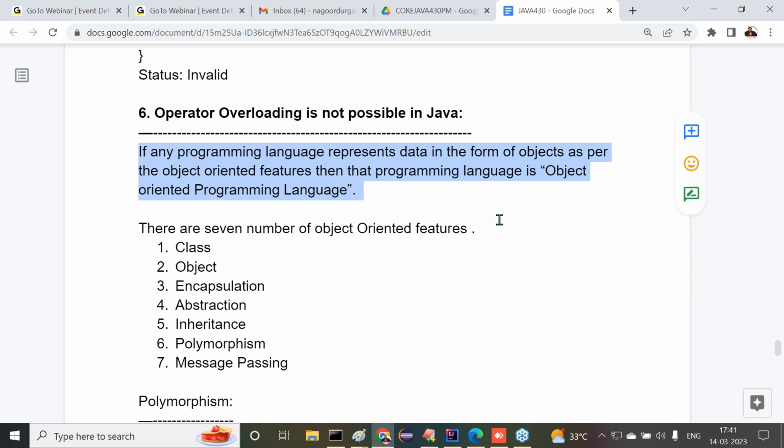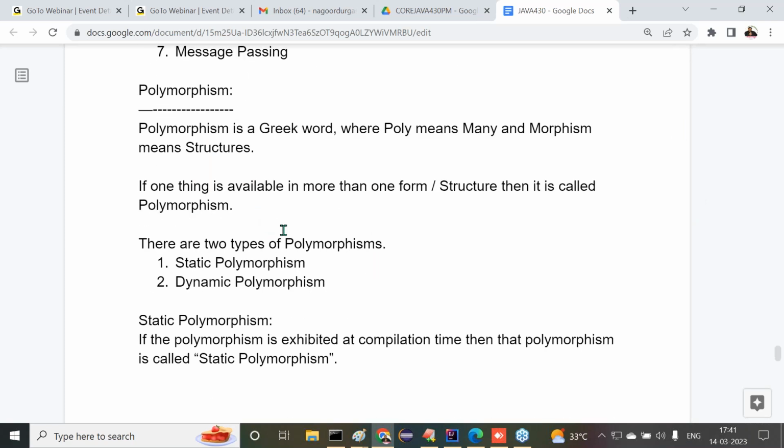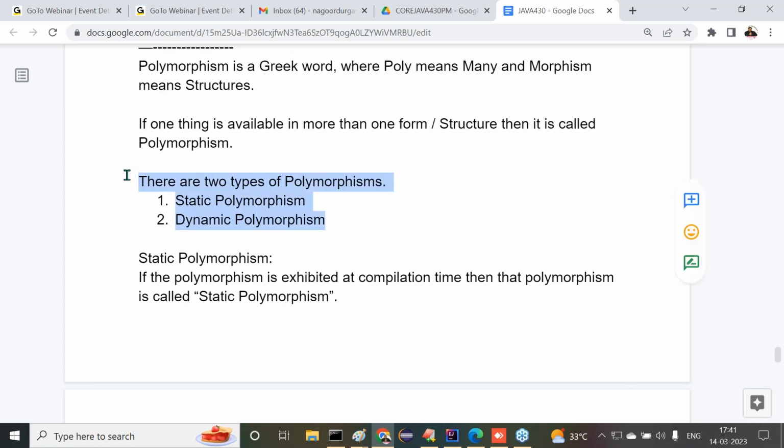Then what is polymorphism actually? Polymorphism is a Greek word where poly means many and morphism means structures. If one thing exists in more than one form, then it is called polymorphism. How many types of polymorphism exist?